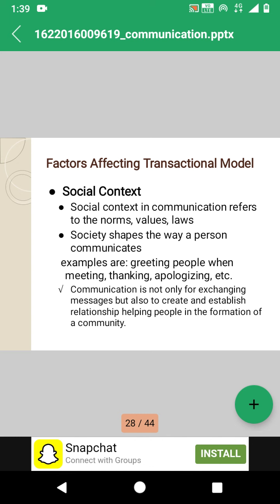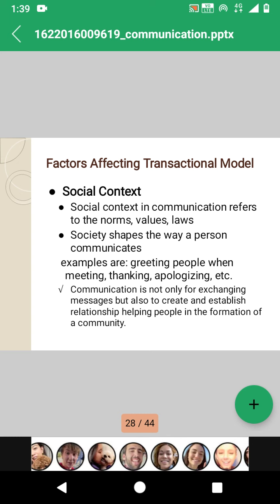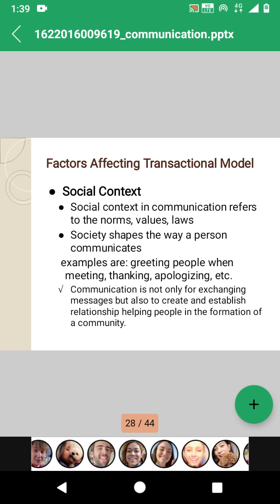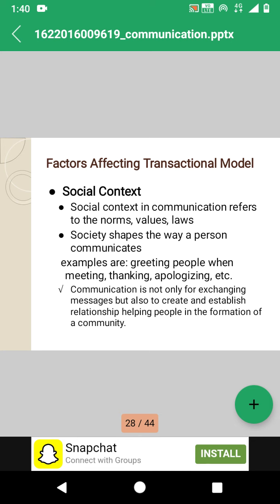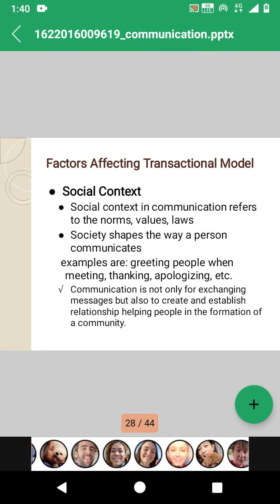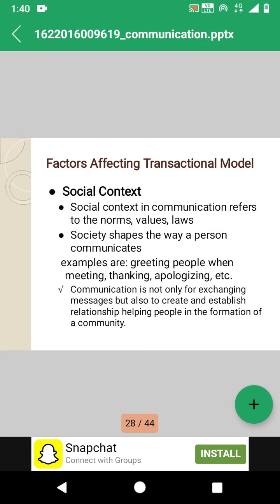So in a particular community or society, within a social context or boundary, there are some norms, values, and laws people are supposed to follow whenever they have a conversation with others.